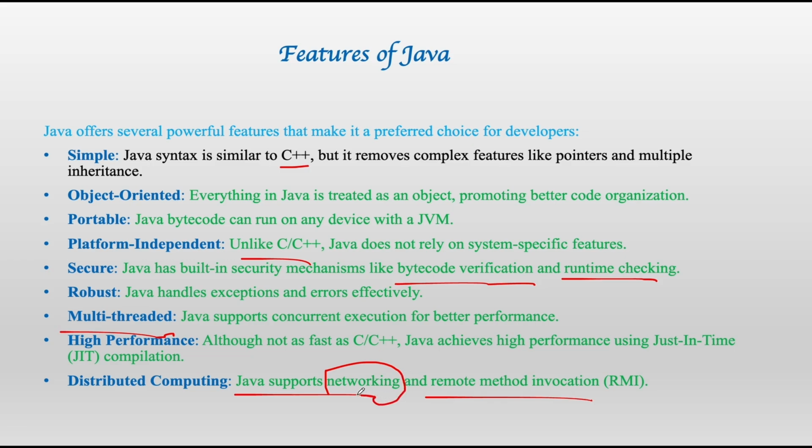In a network, there are many systems. A system can run on Mac OS, a system can run on Linux, a system can run on Windows. But in Java, it doesn't depend on that. It is platform independent. For that reason, it is used in networking.